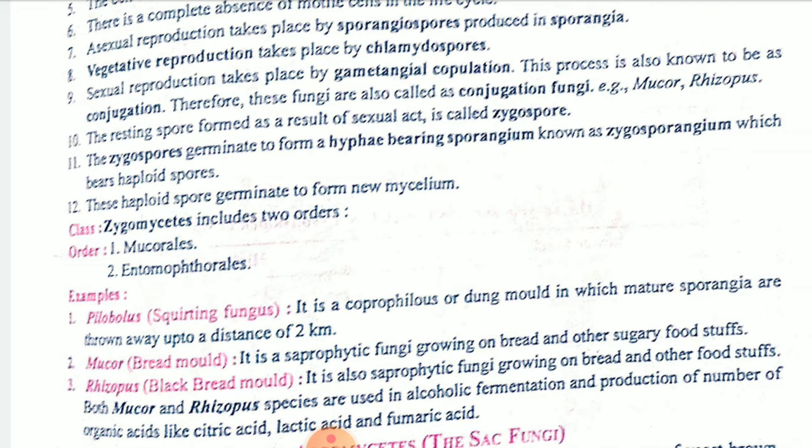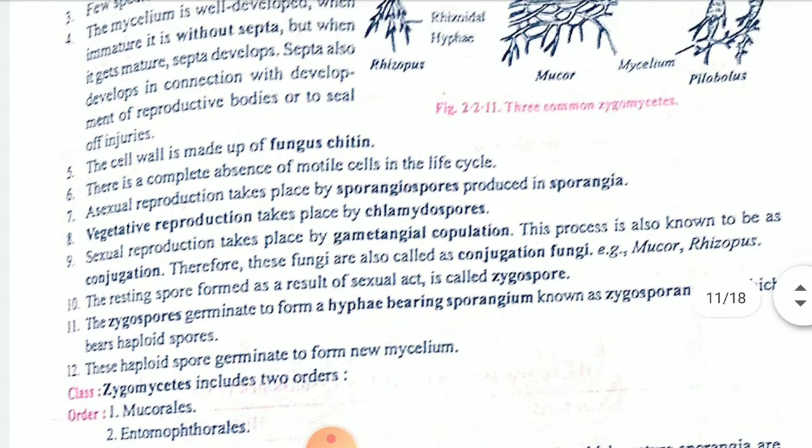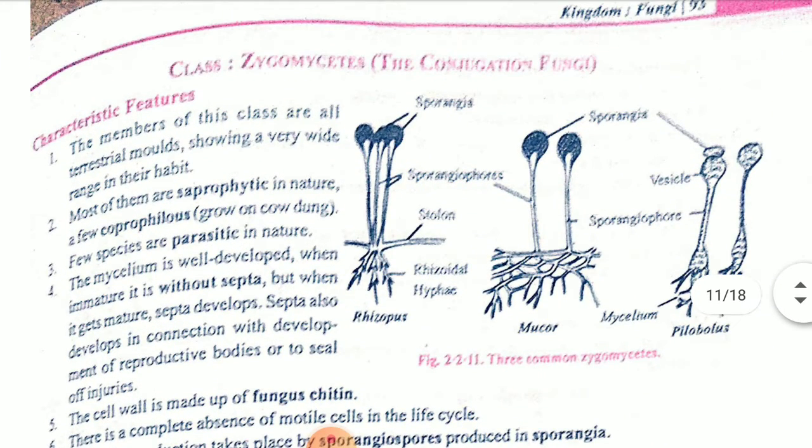Zygomycetes will have two orders, Mucorales and Entomophthorales. Okay, children. So these two are present, and as you can see in the figure how it is.